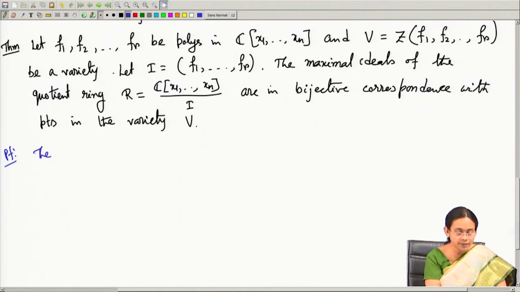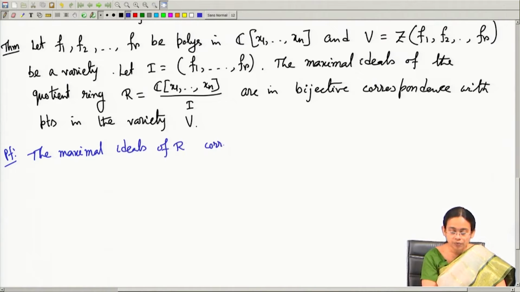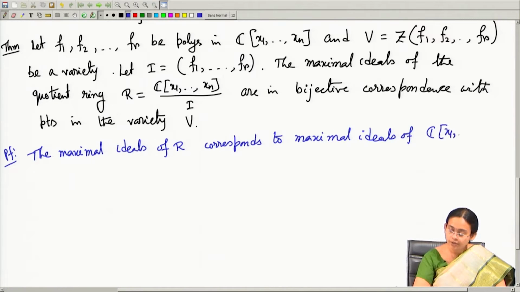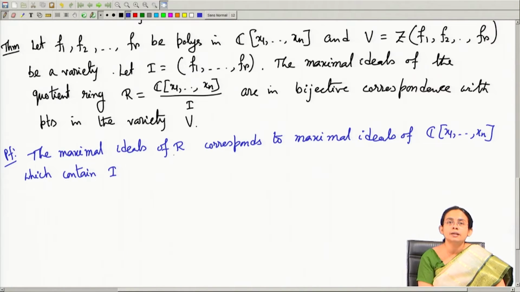So, the maximal ideals of R correspond to maximal ideals of this polynomial ring in n variables containing this ideal I. So, every maximal ideal of R will be of the form of a maximal ideal of this polynomial ring containing I. Therefore, if an ideal contains I, and I is generated by these r polynomials, that means each of these r polynomials should belong to that maximal ideal.